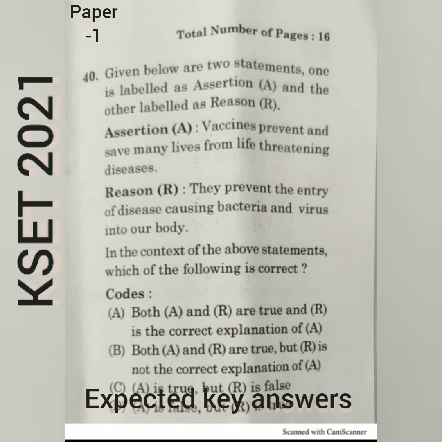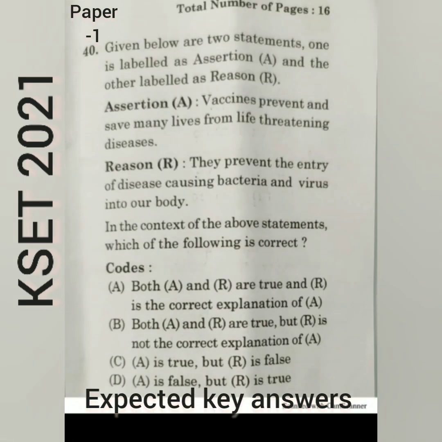The next question is assertion and reason. Here assertion is vaccines prevent and save many lives from life-threatening diseases. Reason, they prevent the entry of disease-causing bacteria and viruses into our body. So here both assertion and reason are correct. So here option A is the correct one. Both assertion and reason are true, and reason is the correct explanation of assertion.